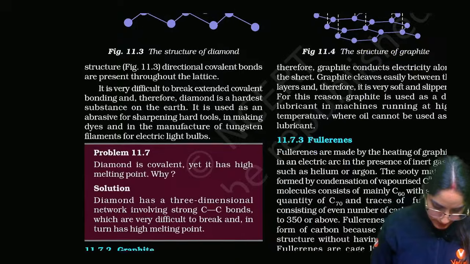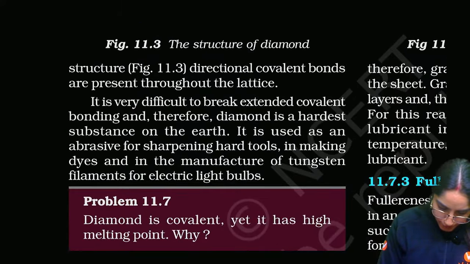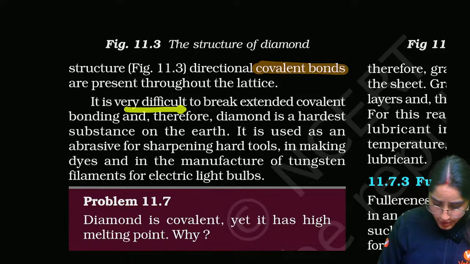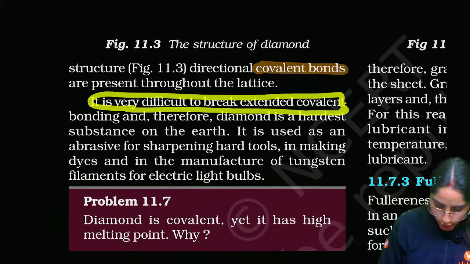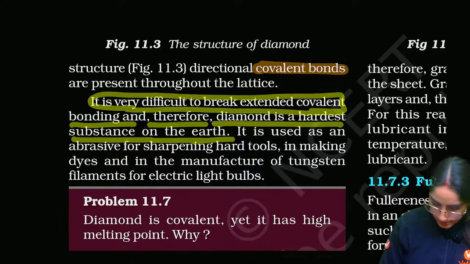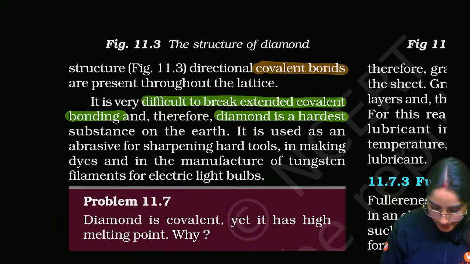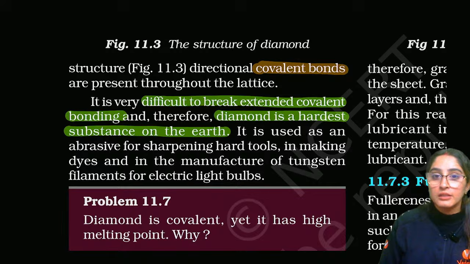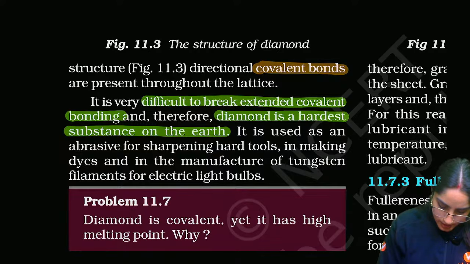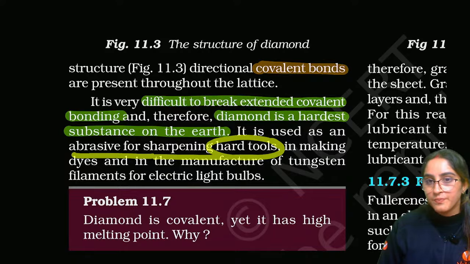Then next, they have covalent bonds, right? It is very difficult to break. Now, why this structure? Why is it the hardest material known? It is very difficult to break the extended covalent bonding, and therefore diamond is the hardest substance on the earth, right? It is used as an abrasive for sharpening hard tools, right?